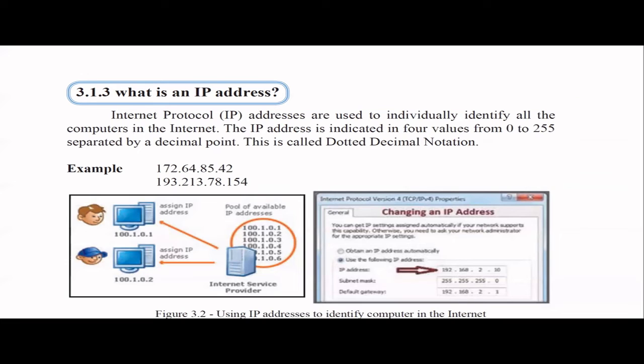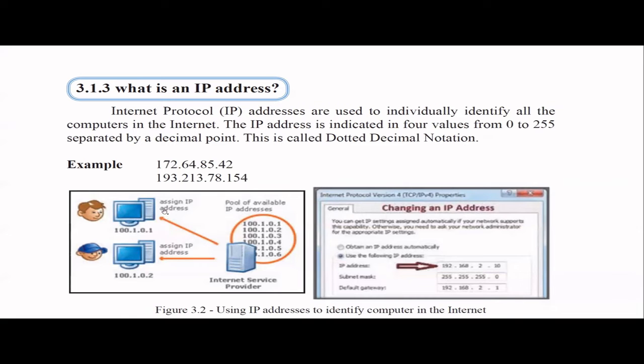So the Facebook server should have a static IP. Otherwise, when I try to connect to Facebook, it will say no, this IP address is not available. Then the client will be upset. So server machines should have a static IP address, right?